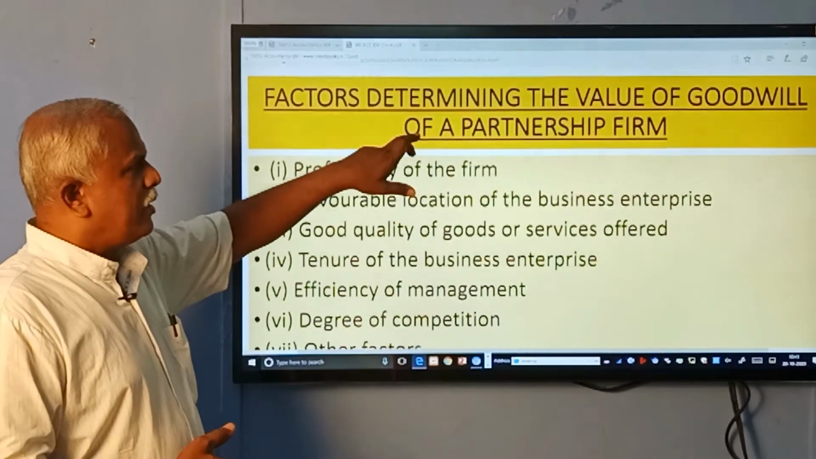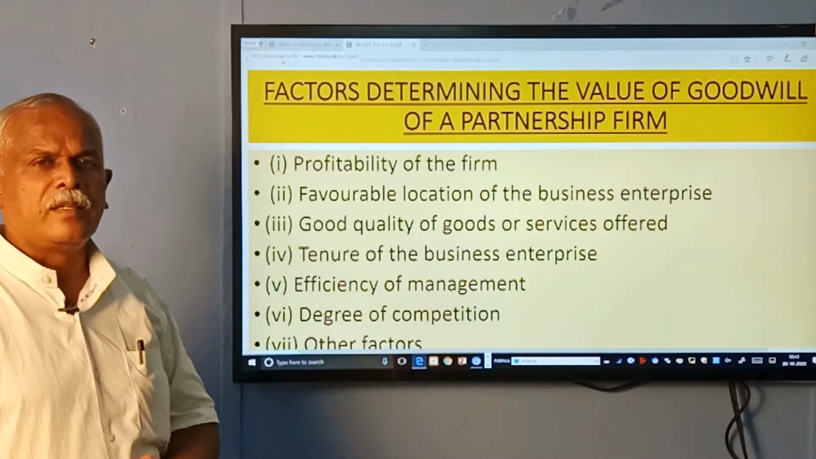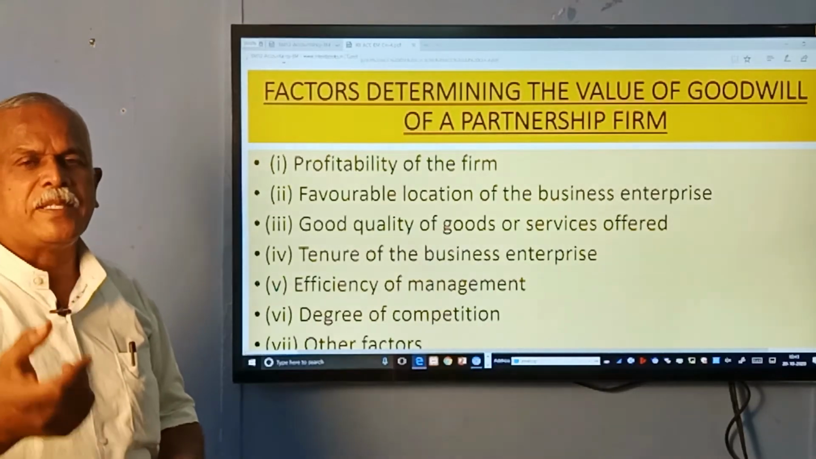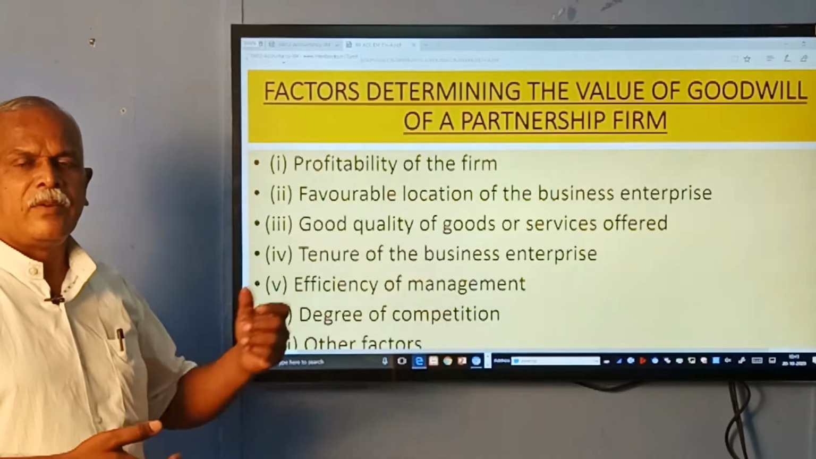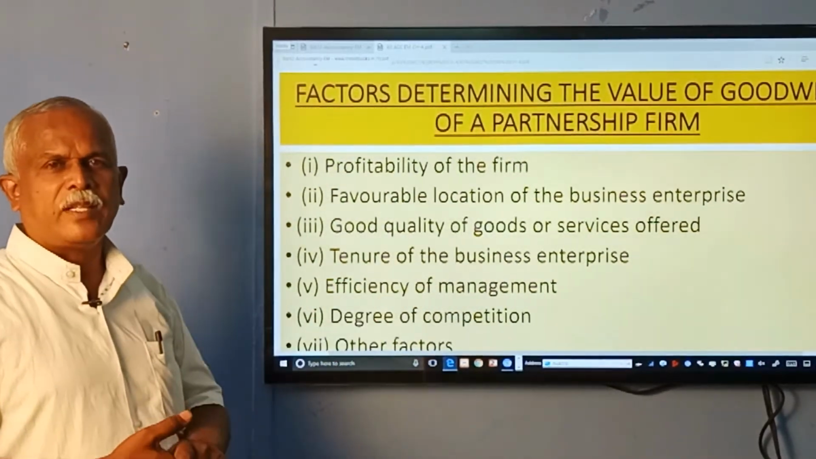And what are the factors that affect the value of goodwill? There are some factors which enable the business to earn more profit, and let us see what are the factors.